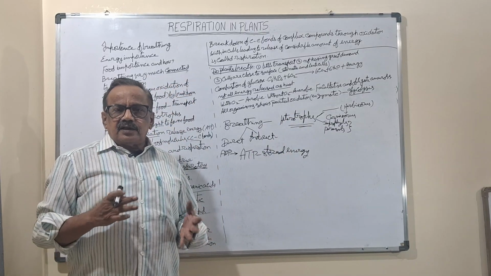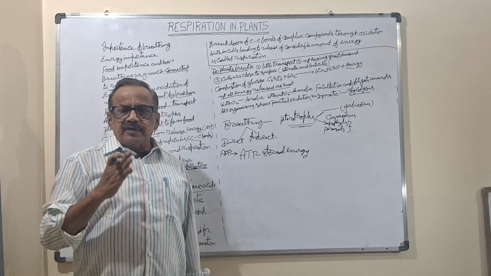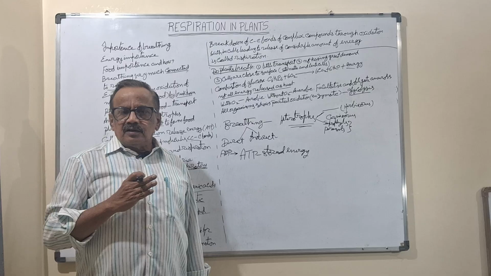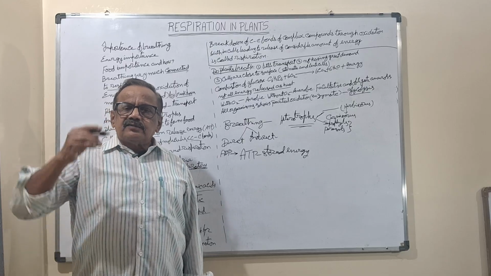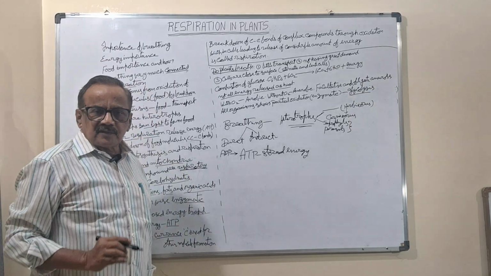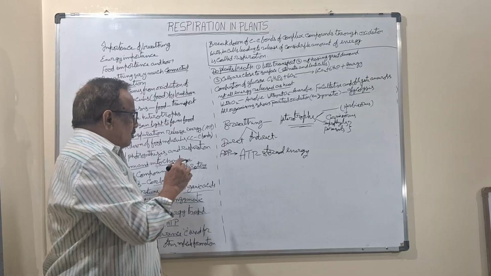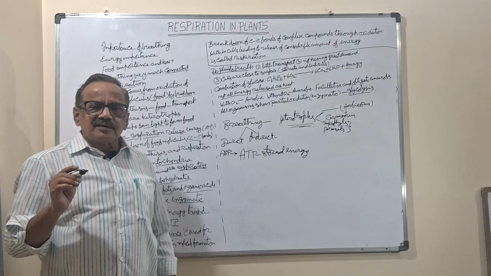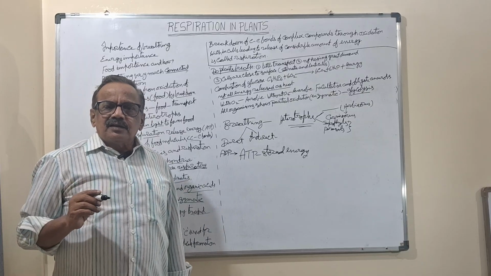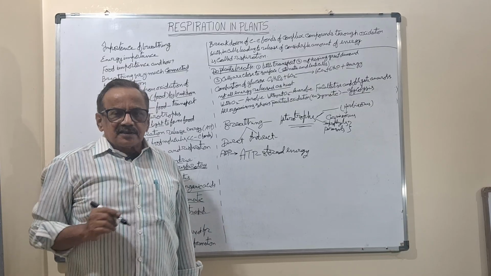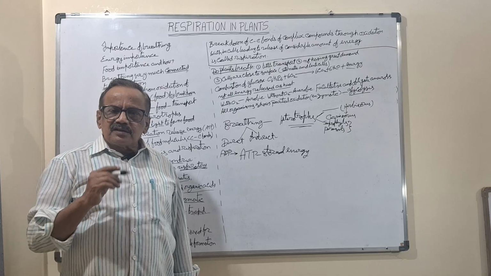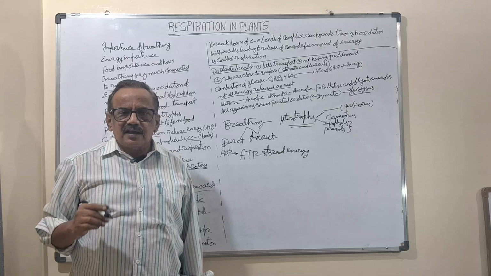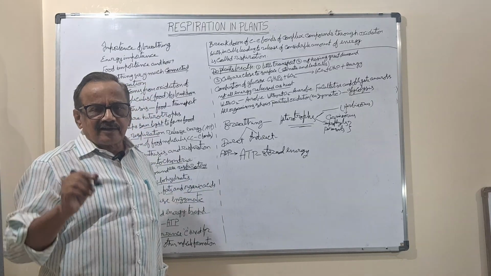Wherever the energy is required, the ATP will break down the phosphodiester bond, and it will release the energy. That energy will be used for the metabolic activity. So here the stored energy means, in the language of physics, it is the potential energy. By breakdown of this ATP, kinetic energy will come. That will be used for the metabolic activities whenever and wherever it is required.